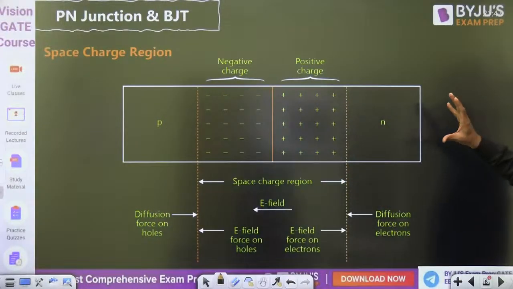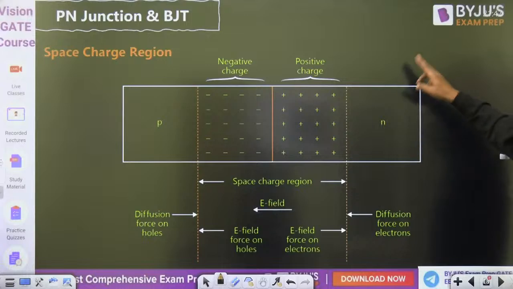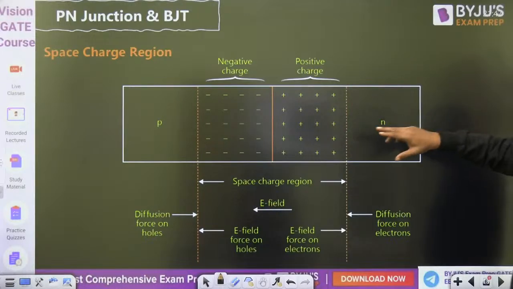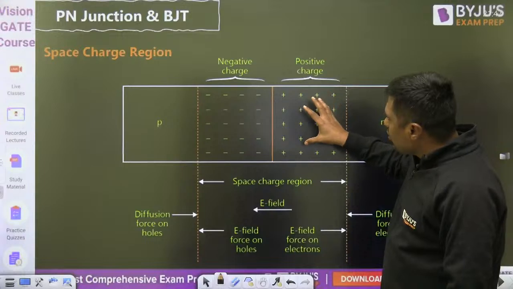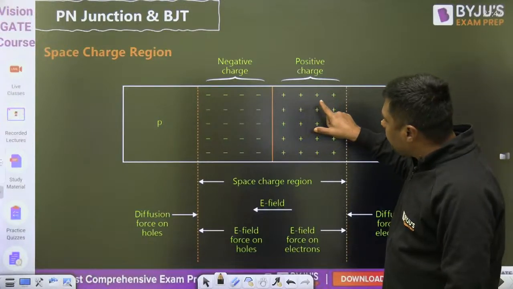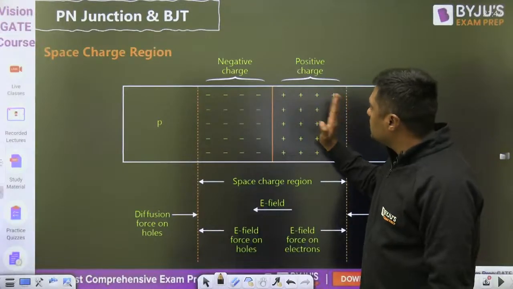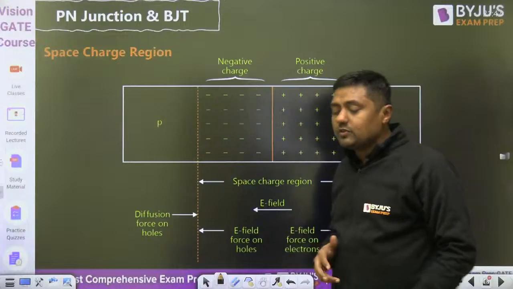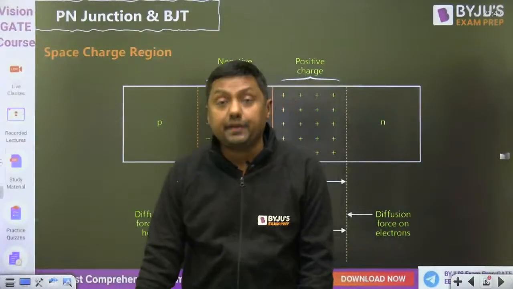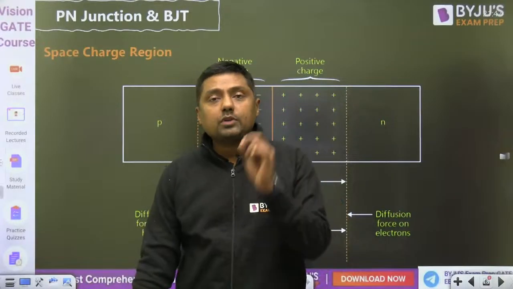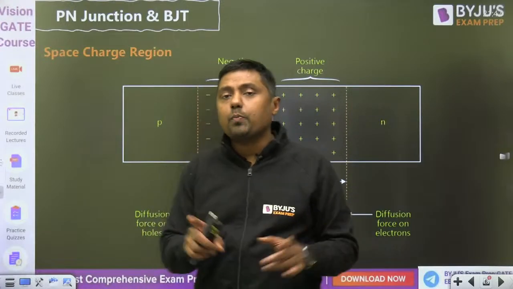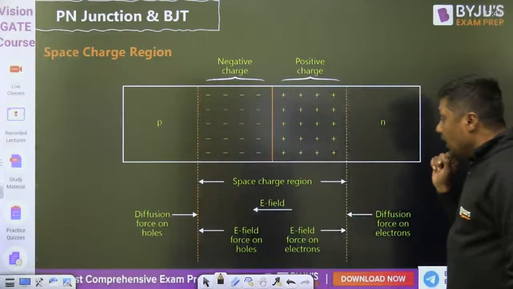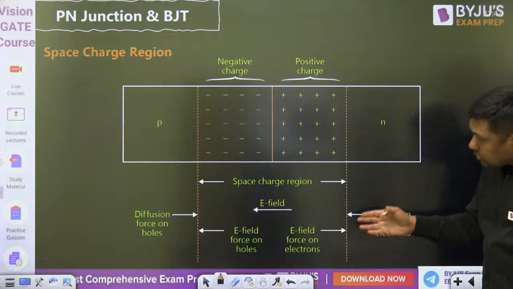Always remember, when we are giving the ND and NA doping, then there is a negative and positive charge. These are the ions. Means what? We are having electric field from positive to negative. This is positive and that is negative, and because of that electric field there is a potential barrier that will stop the diffusion of holes and stop the diffusion of electrons, so that in open circuit the current is zero. So now you have to get the idea about the field, guys.